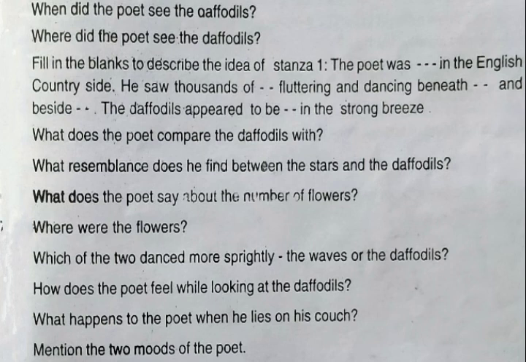The daffodils were endless and looked vivacious. The next question is, where were the flowers? In which place? The flowers stretched in never-ending lines along the margin of the bay.